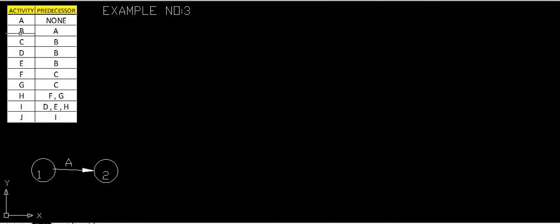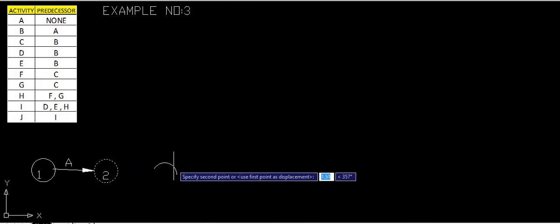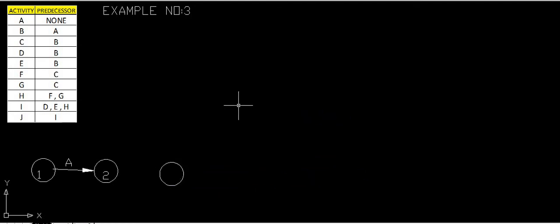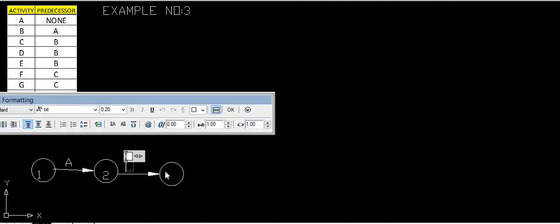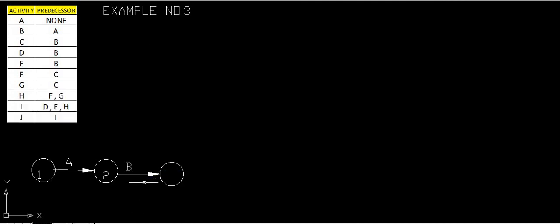So along the same line we will draw B. So this activity is activity B. Again we will give the node numbers, 3.